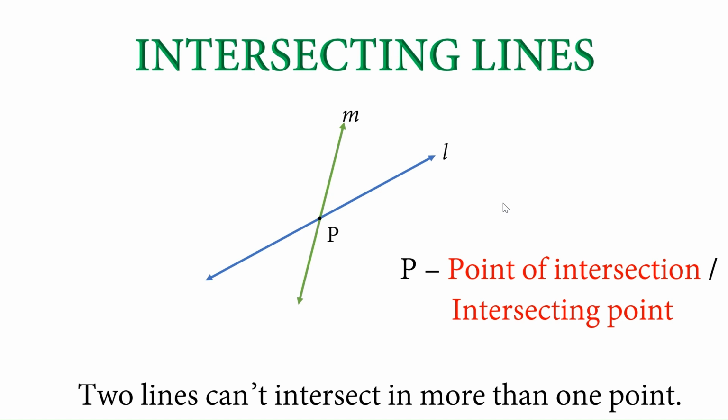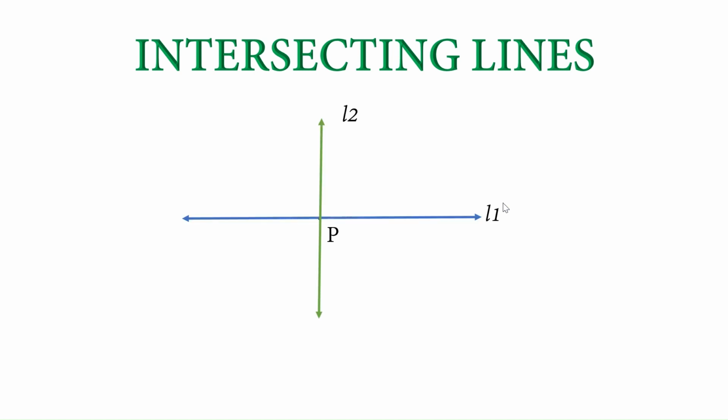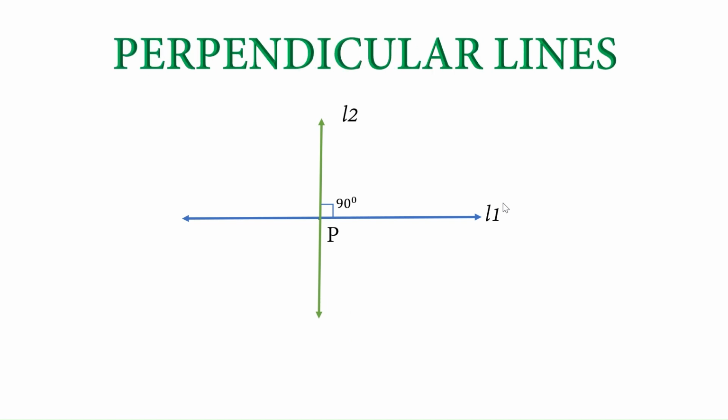So when we take any two lines, they can't intersect in more than one point. More than one point means say two. And we also have seen that 2 points are required to uniquely identify a line. The letter X and crossroads are the places where we can see intersecting lines. When two intersecting lines make an angle of 90 degrees between them, then those lines are called perpendicular lines. And it is written as L1 perpendicular to L2.